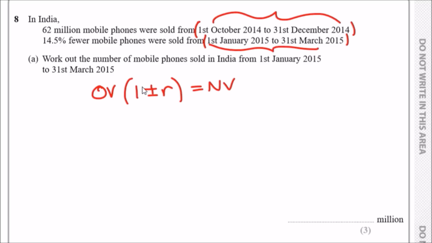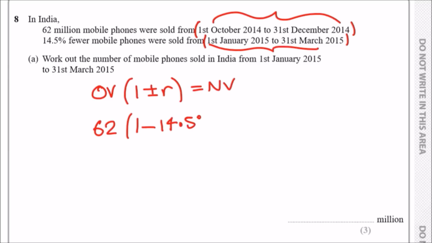Now, how does this work? So first things first, the original value would be 62 million because this would be our opening point. And we know firstly that there's a decrease in rate because this is fewer mobile phones. So R would be negative, so it would be 1 minus 14.5%.